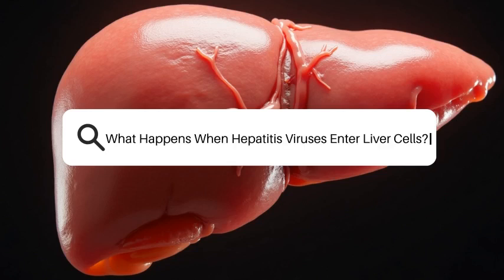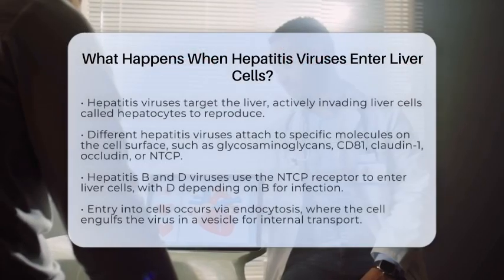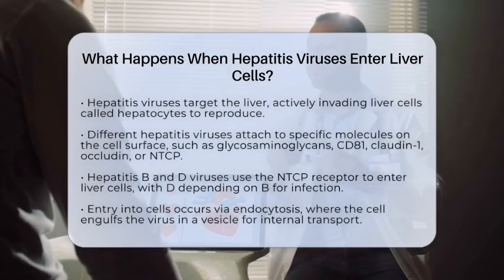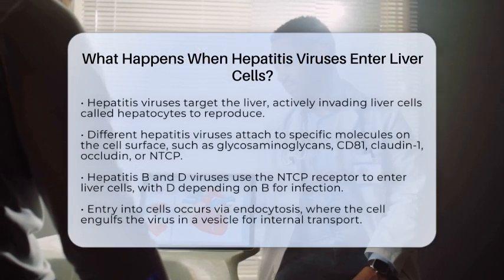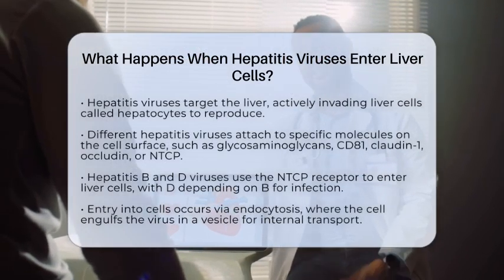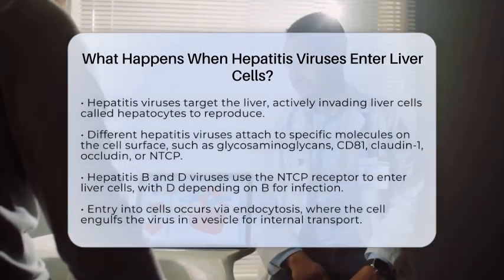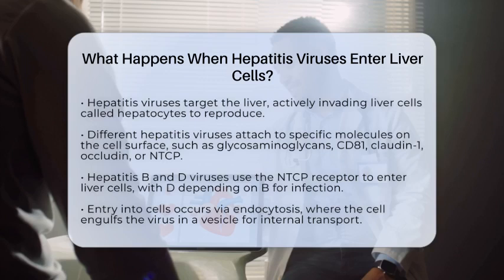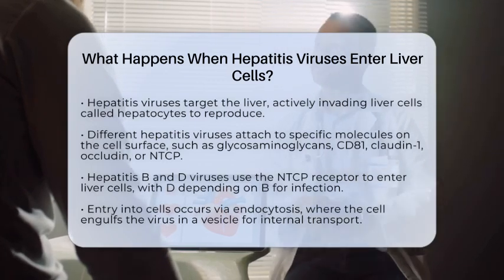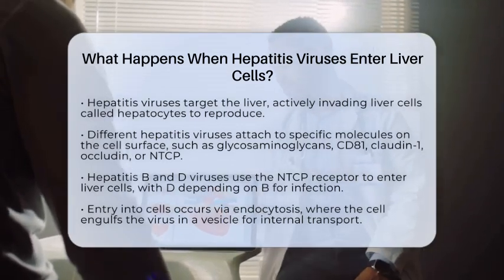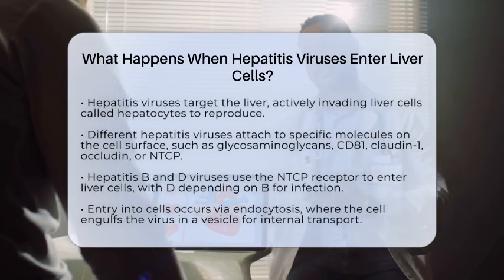What happens when hepatitis viruses enter liver cells? Imagine a tiny virus sneaking into the liver, a vital organ that filters blood and helps keep us healthy. When hepatitis viruses reach the liver, they don't just pass through. They actively invade liver cells, called hepatocytes, to set up shop and replicate.